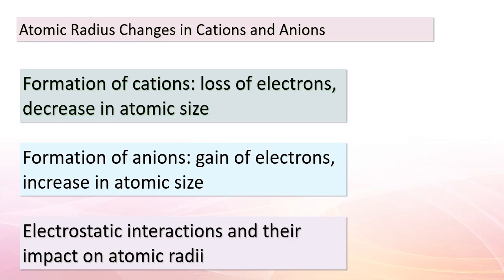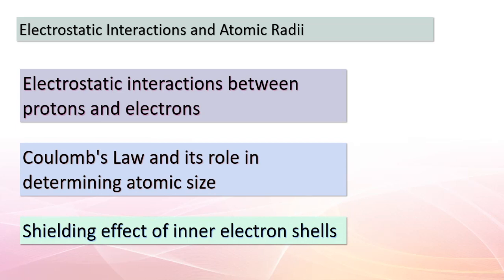Now, let's take a closer look at the factors influencing atomic radii changes. At the heart of it all are electrostatic interactions, the forces between protons and electrons. Coulomb's law comes into play here, helping us understand how these charges influence the atomic size.